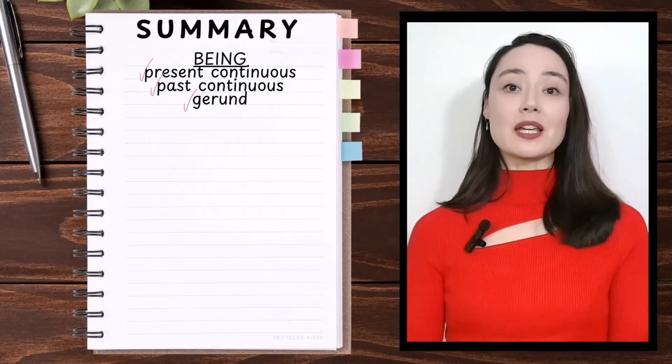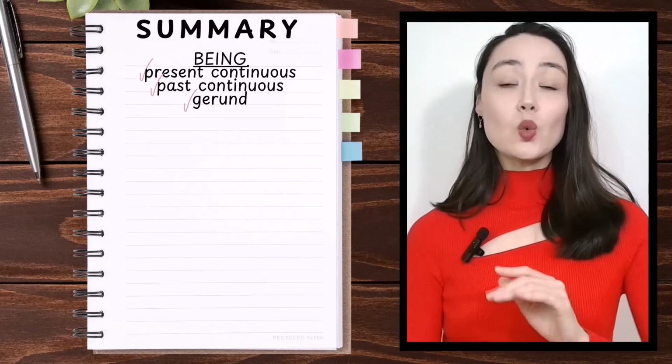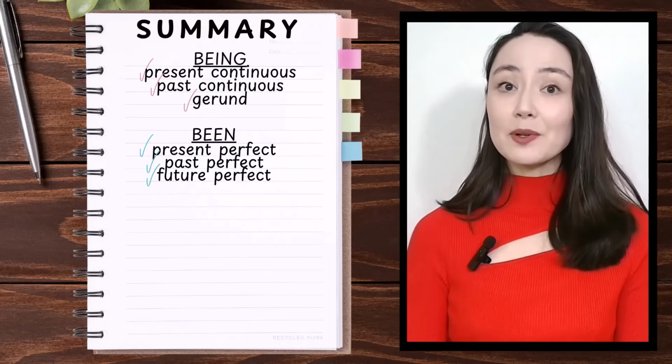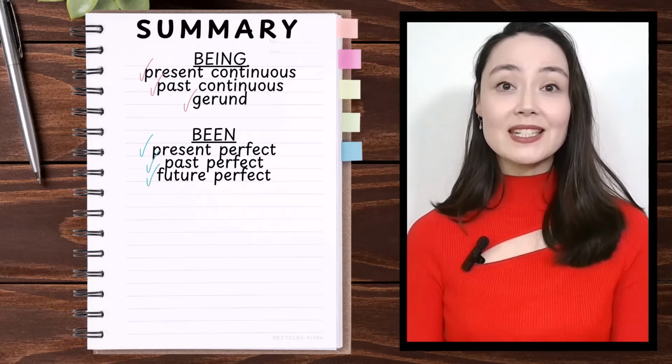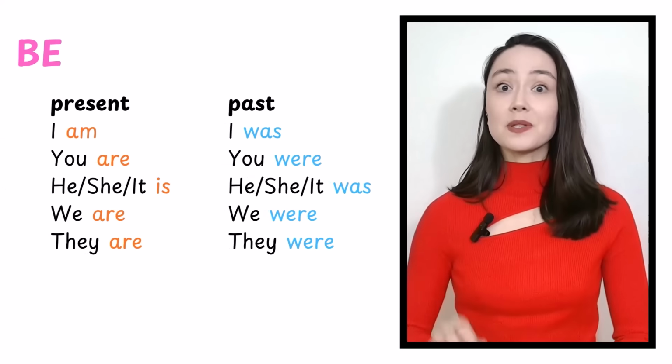Back to our summary. I'm going to keep adding to our summary throughout this lesson. We can use been in perfect tenses: present perfect, past perfect, and future perfect. Be. In this part, when I say be, I really mean be. I don't mean the other forms of be.